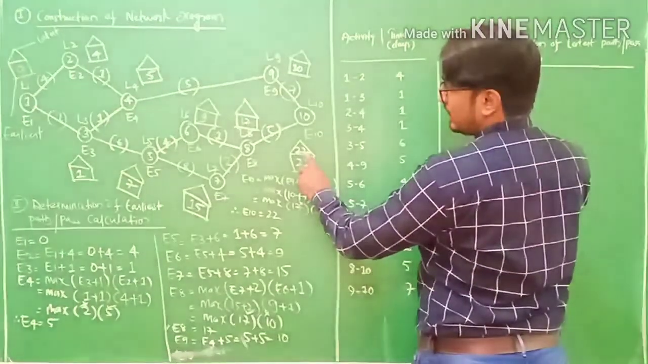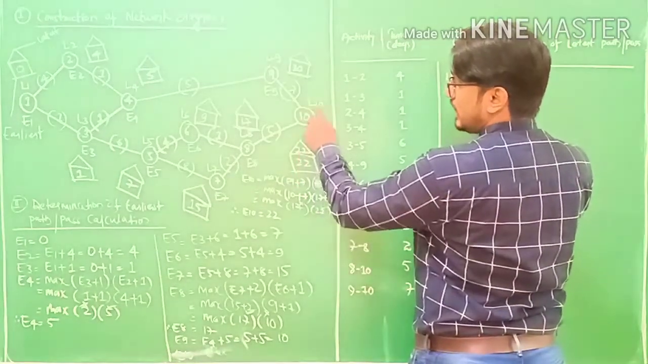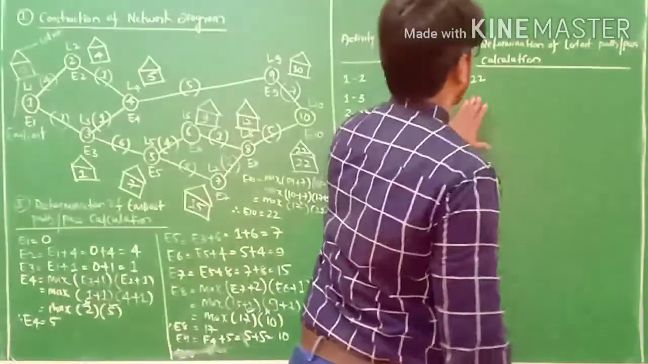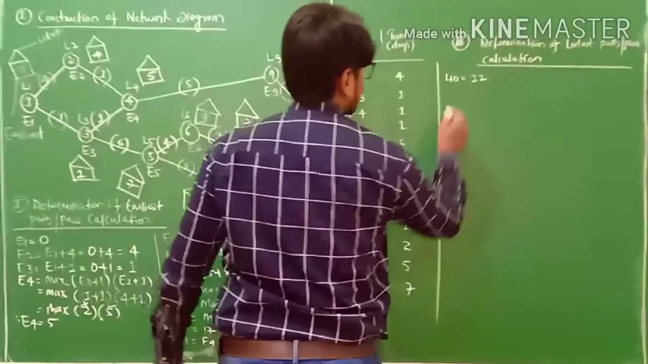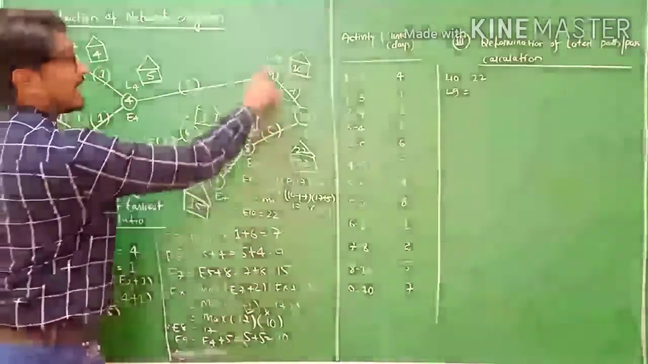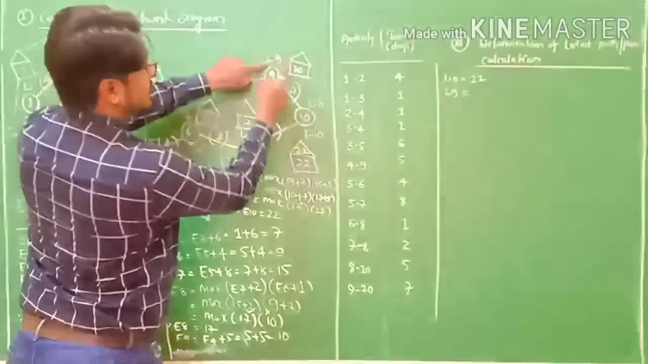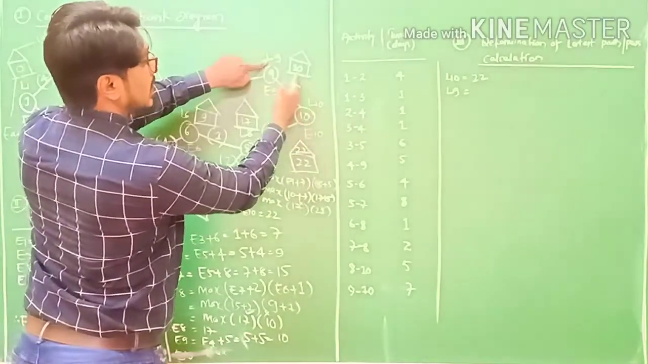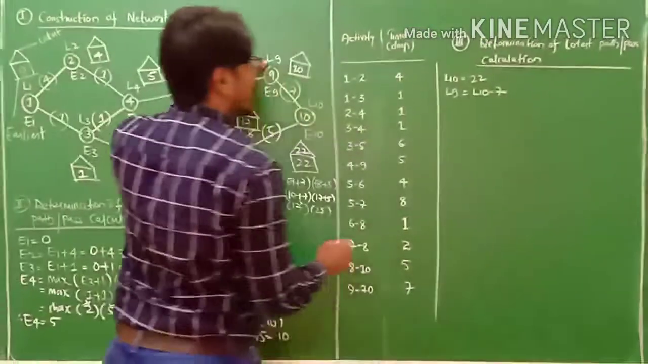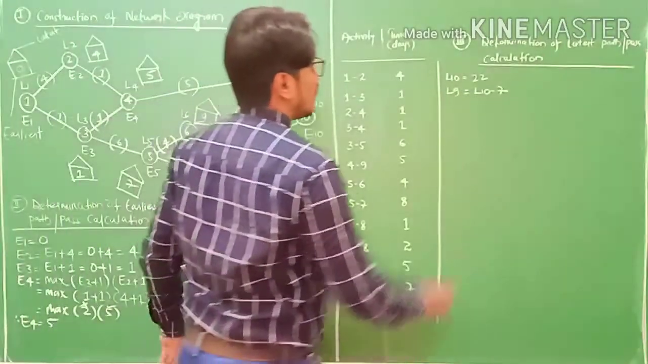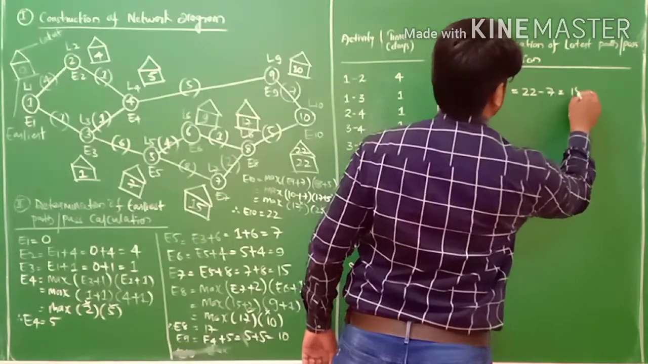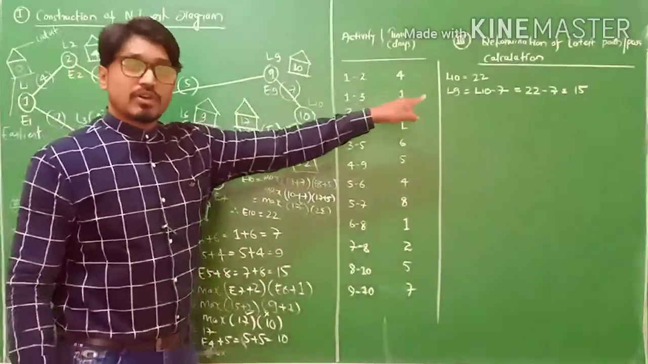This is the last event, so the latest end is L10. L10 equals to 22, my friends. Fine. If L10 is 22, the next one, L10 minus 1, is L9. This is your L9. Previously connected activity to L9 is only one, that is L10 minus 7. So here L10 equals 22 minus 7 equals 15, my friends. So this is the calculation process of L9.